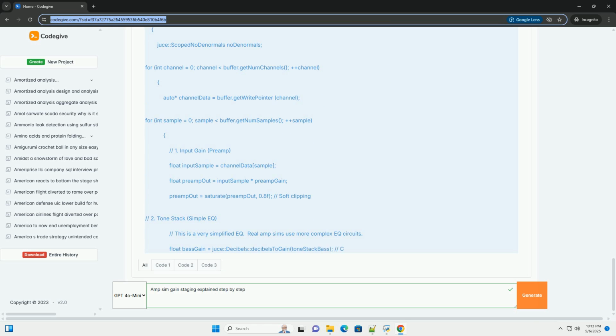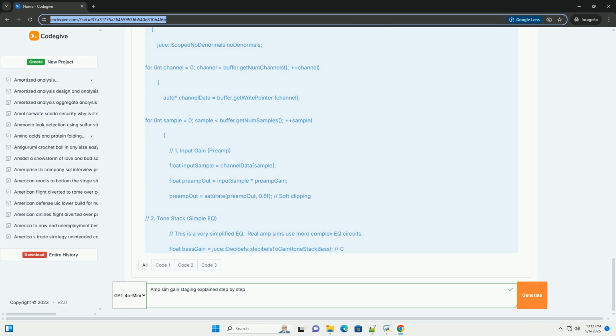Key improvements and considerations for a real amp sim. More realistic saturation. Use more sophisticated saturation models that accurately simulate the behavior of tubes or transistors. Look into wave shaping, polynomial distortion, or lookup tables (LUTs) based on measured tube characteristics. Implement asymmetrical saturation, where the positive and negative portions of the waveform are clipped differently. This is common in tube amps and adds a more complex and pleasing sound.